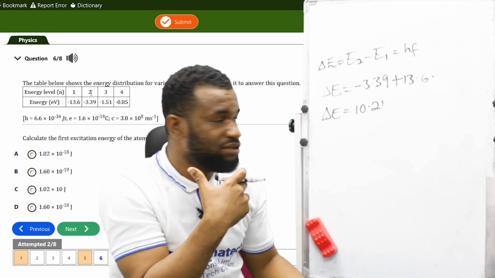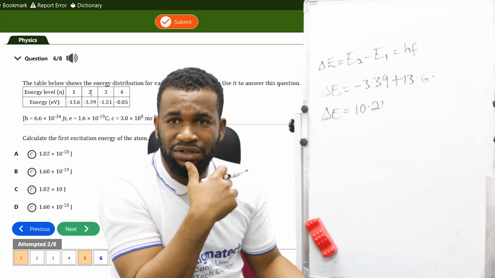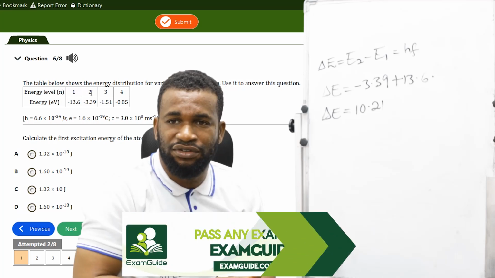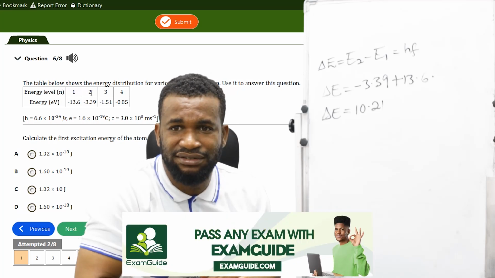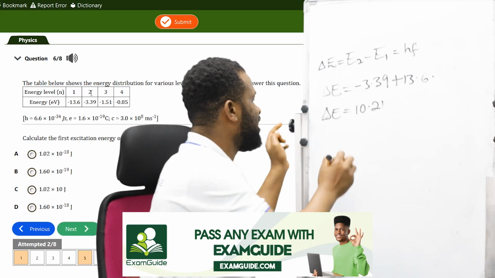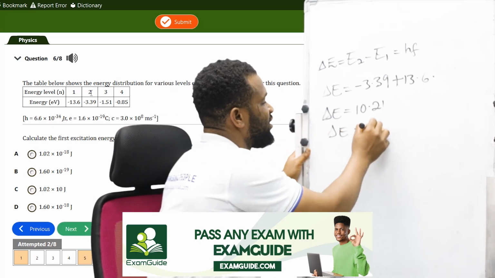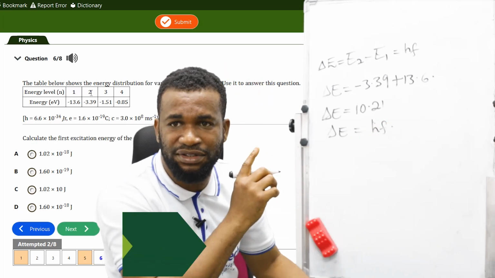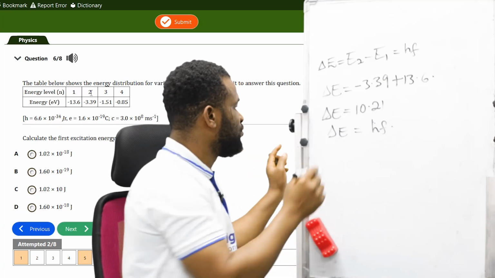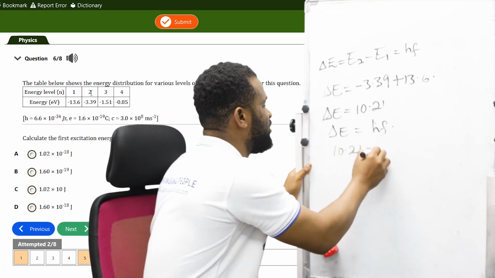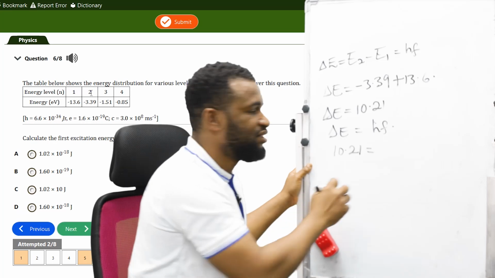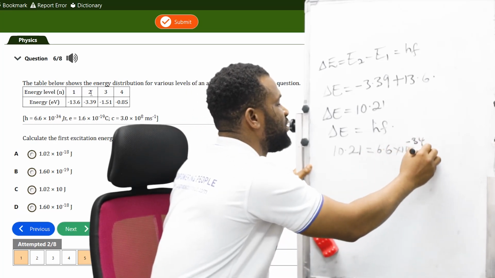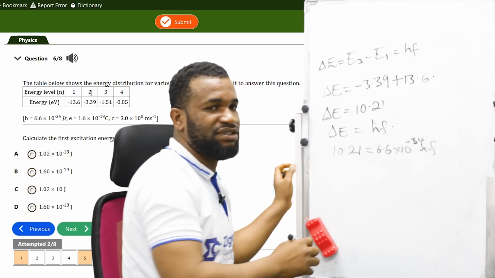So in that 10.21, what we are going to do now is to calculate the first excitation energy. And remember that change in E is given as hf. So I'm going to find our frequency because frequency was not given. So I have 10.21 is equal to Planck's constant, 6.6 times 10 raised to the power minus 34, times the frequency.